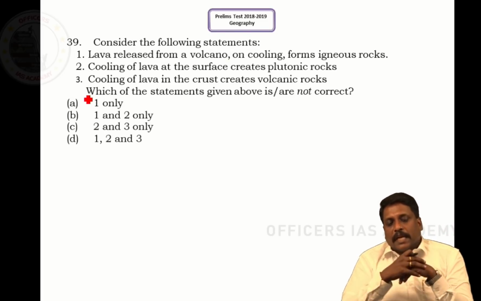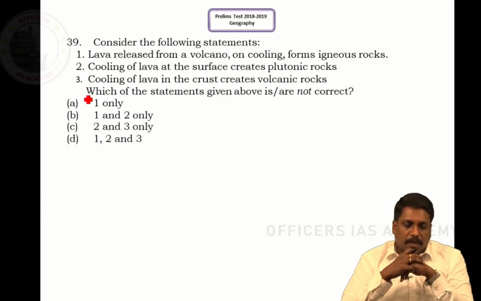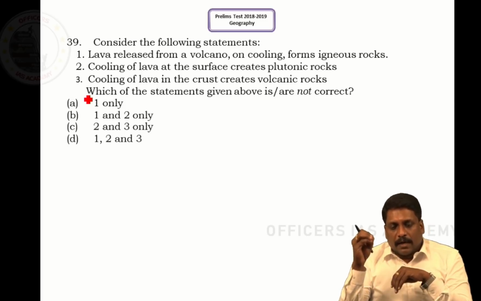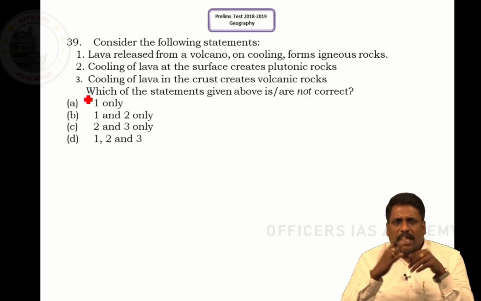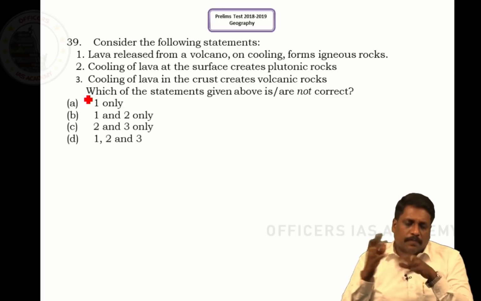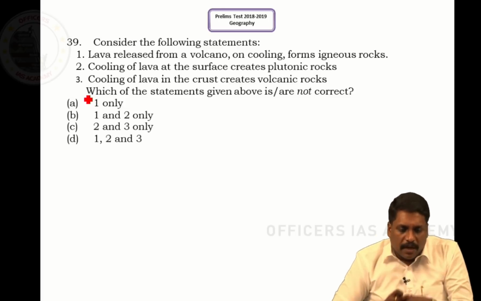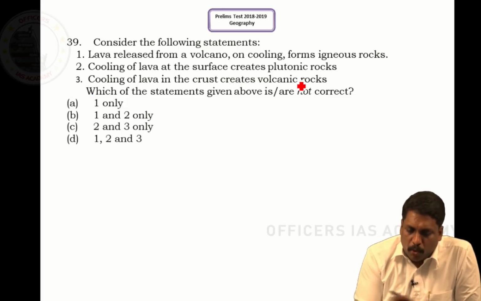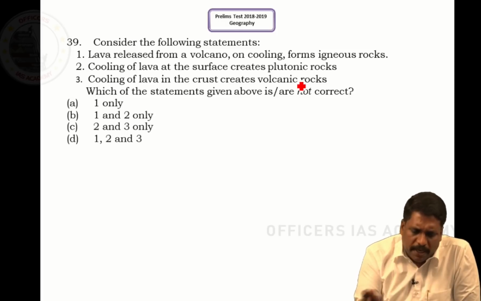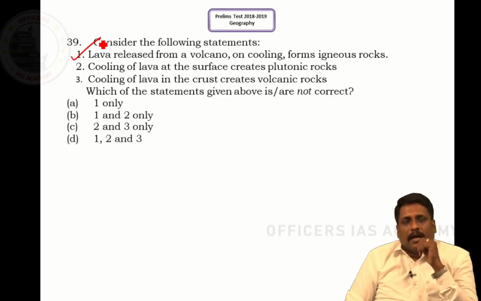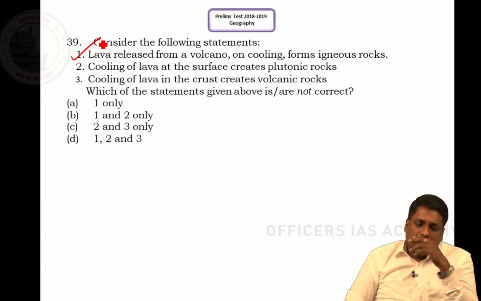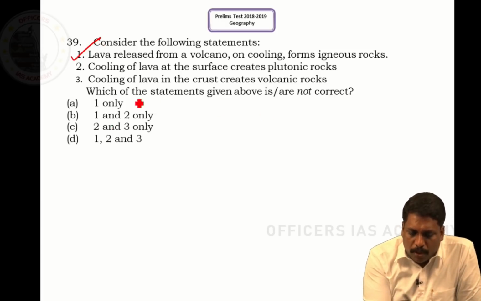Question number 39. Consider the following statement. Lava released from a volcano on cooling forms igneous rock. More than lava, it should be magma, but let us not worry about it. So lava released from a volcano on cooling forms an igneous rock. No denial about it. This statement is right. Now here, again taking a clue, this question asks for the statement which is not correct.